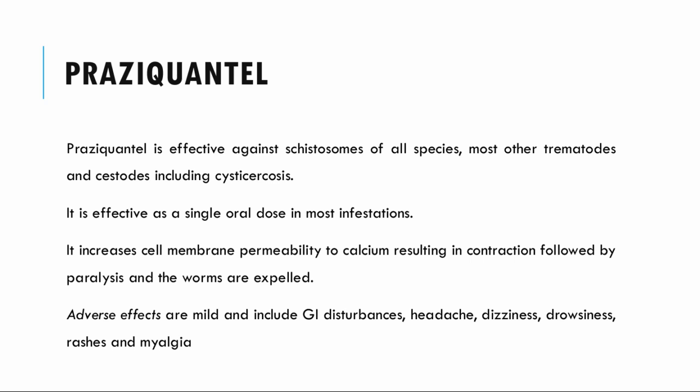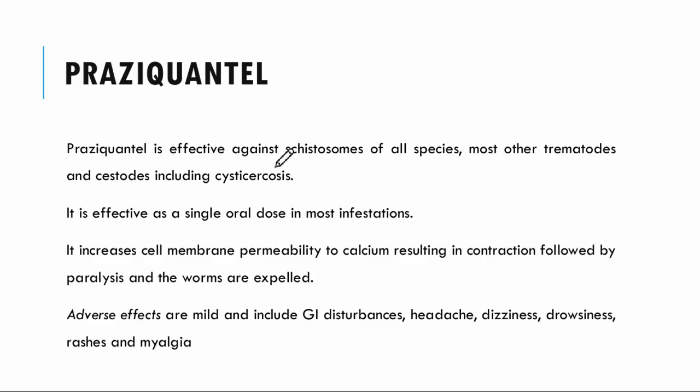Then we have praziquantel. Praziquantel is effective against schistosomiasis of all species and other trematodes and cestodes, including cysticercosis.